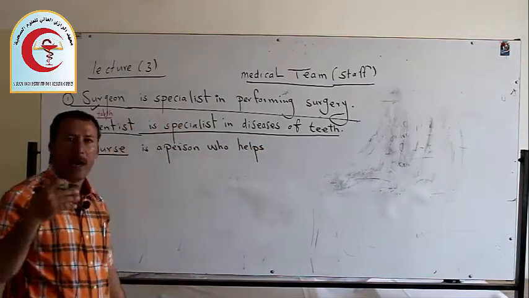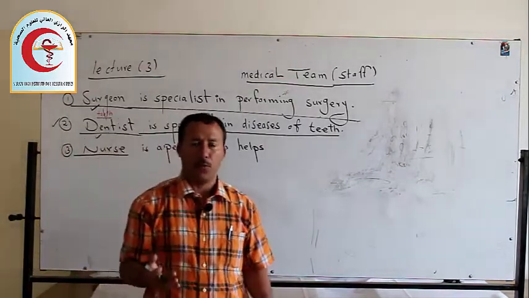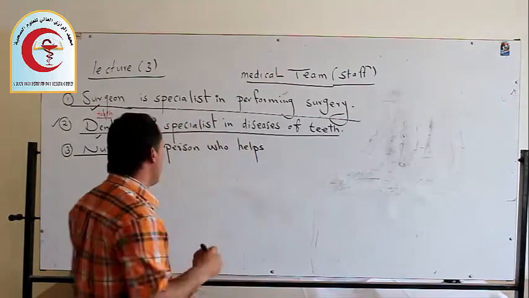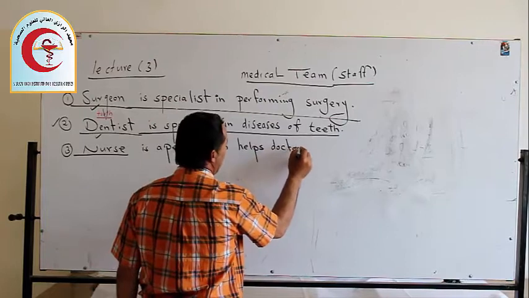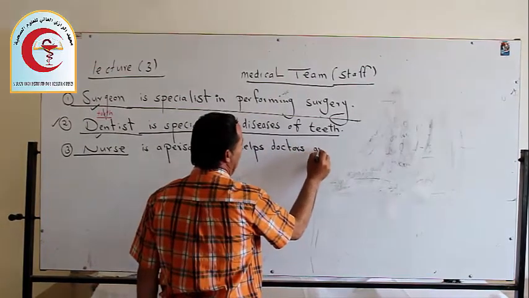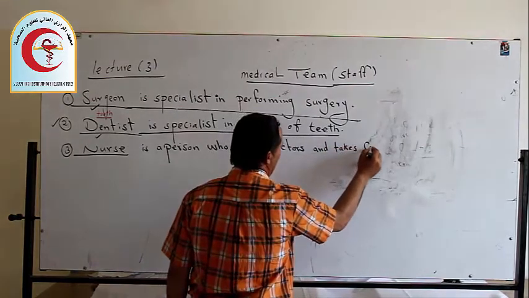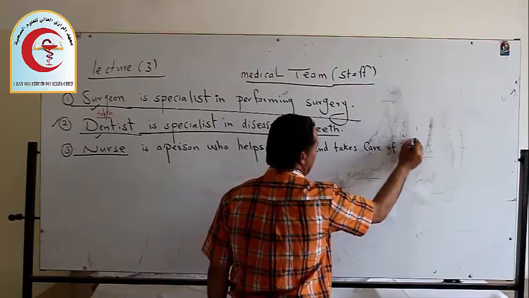We have so many kinds of nurses, as you studied in the previous term, such as the physician assistant or nursing. A nurse helps doctors and takes care of patients.